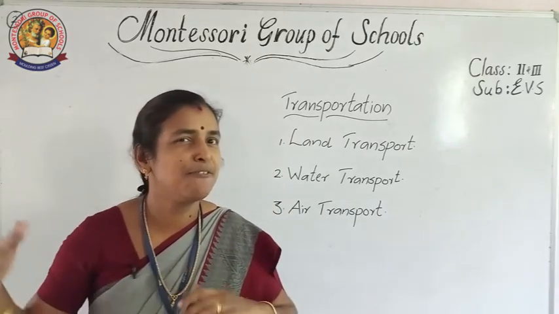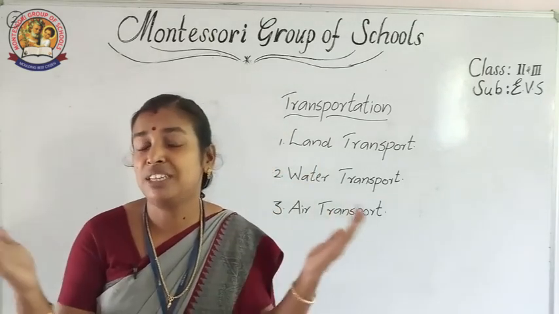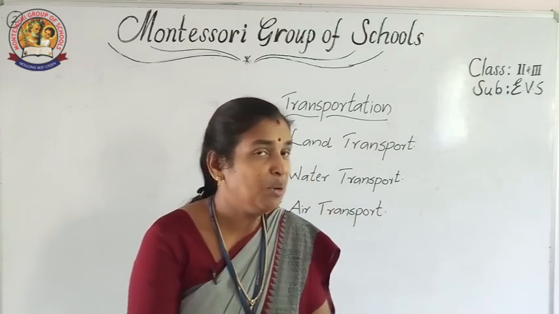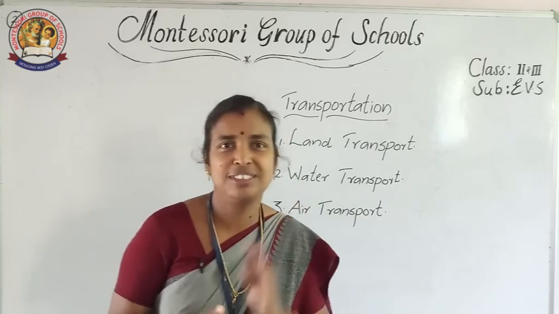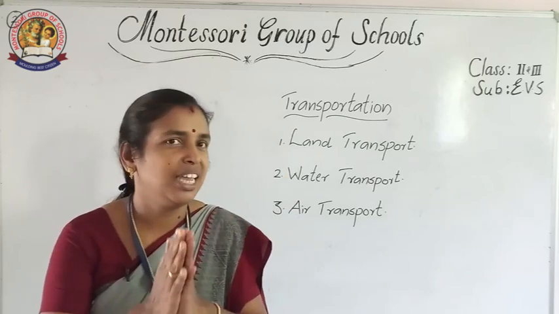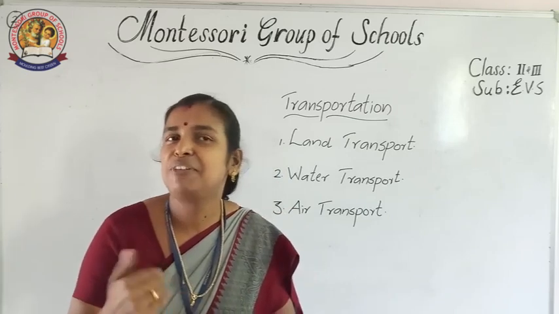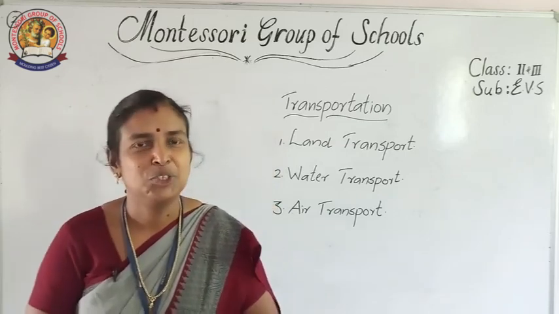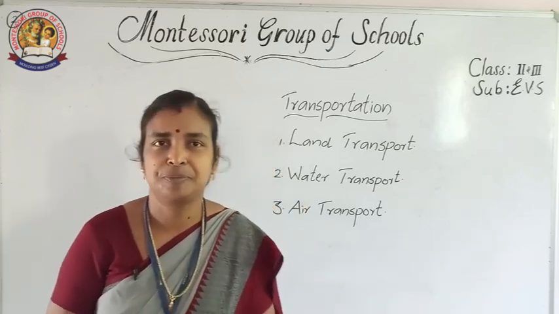Now, let us discuss the fastest means of transport, that is air transport. Aeroplane is the fastest means of transport. So, air transport includes aeroplanes, helicopters, rockets, many. I will show you some pictures later. So, fastest means of transport is air transport. I told you, you can save time, but costly. You have to pay more money. So, if you want to travel from here to Australia, you have to use air transport.